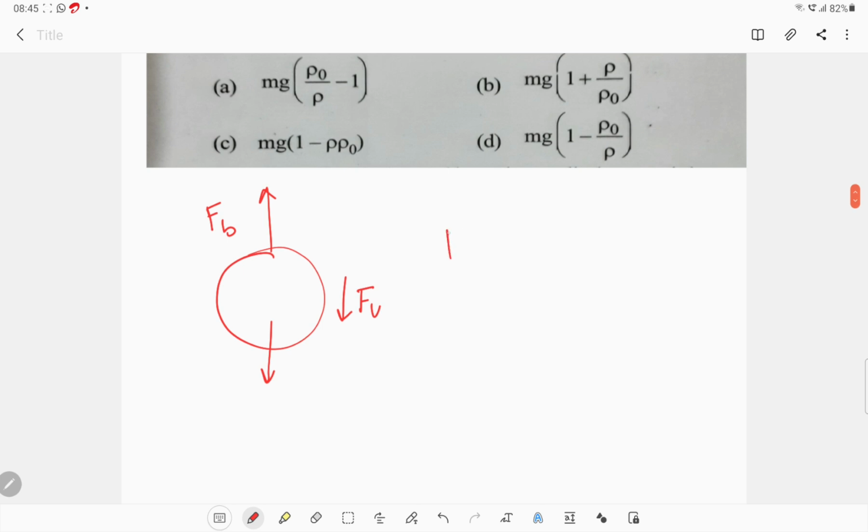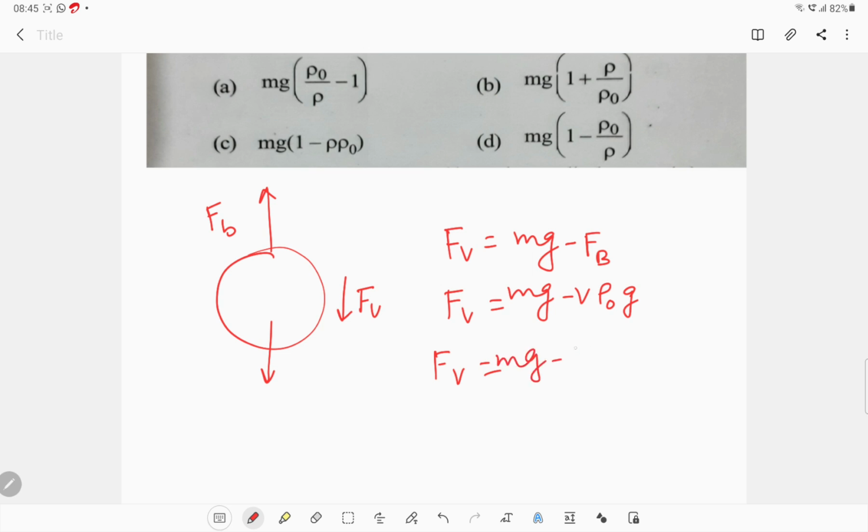Now viscous force Fv is equal to weight minus buoyancy force. So viscous force is equal to mg minus V rho naught into g, buoyancy force.